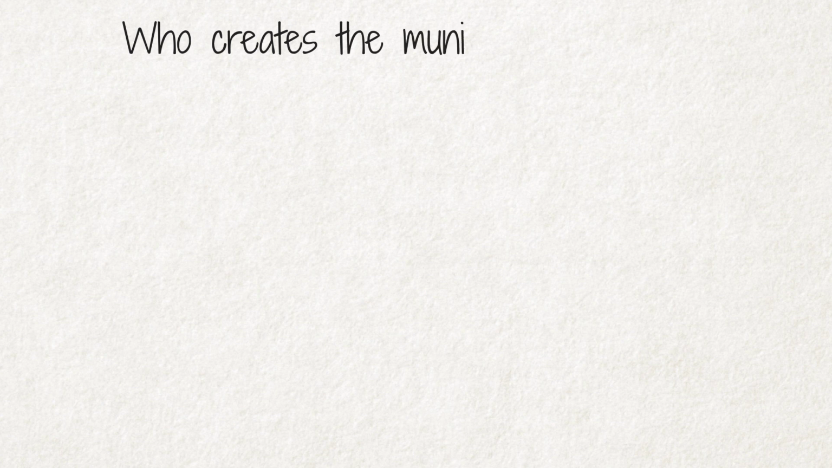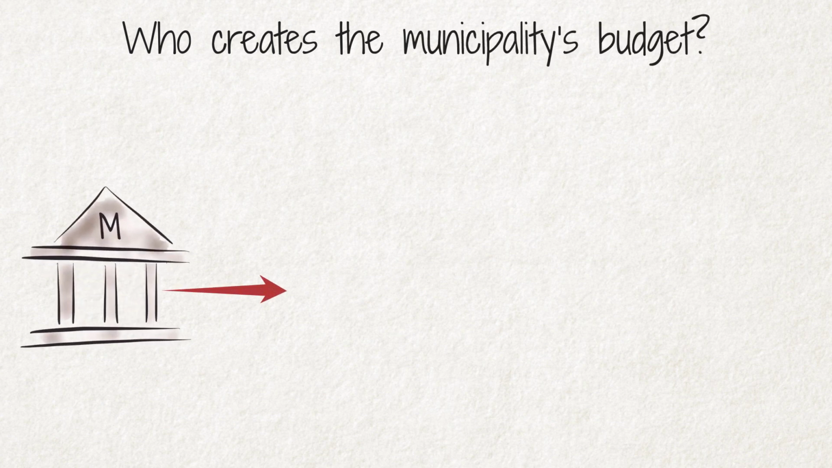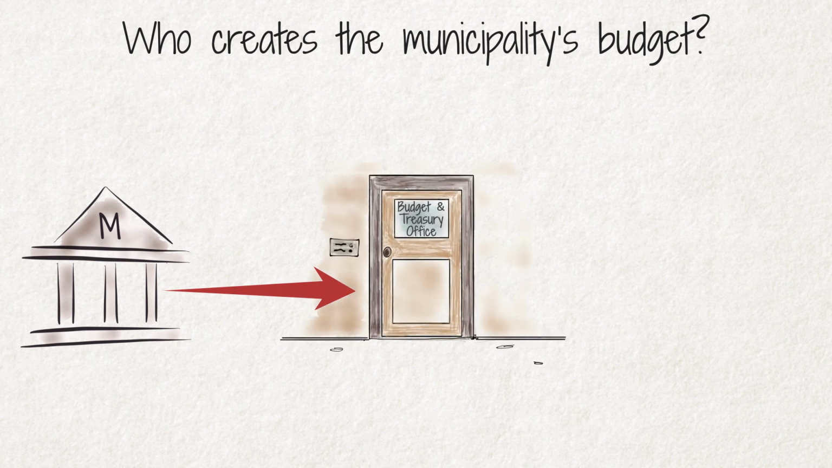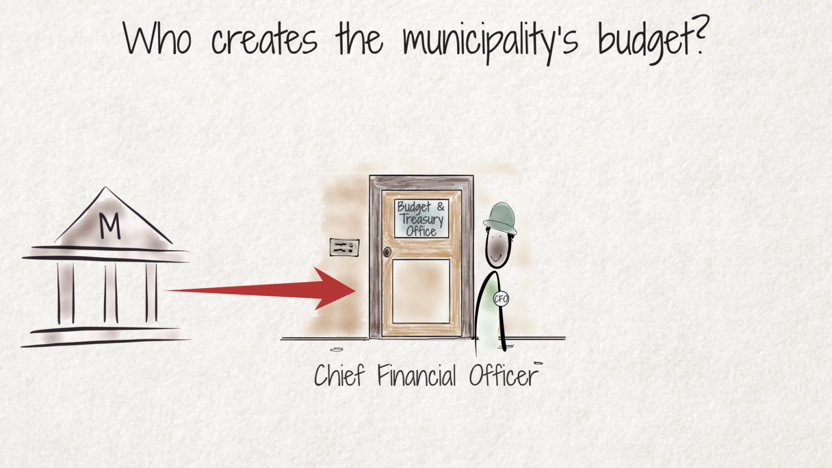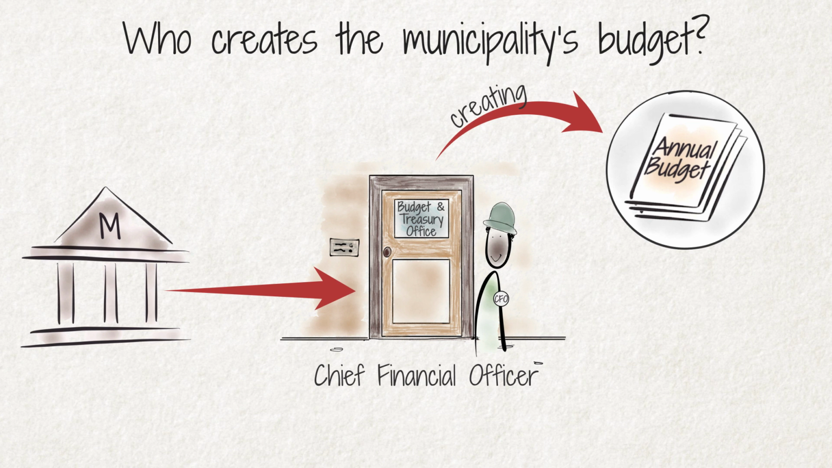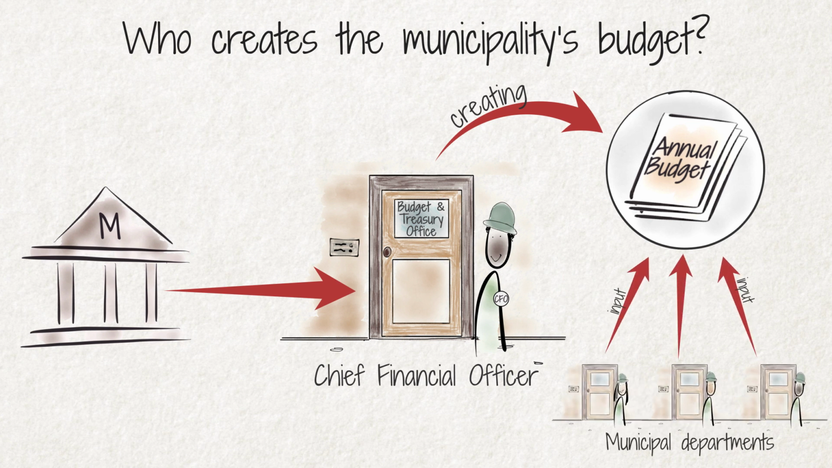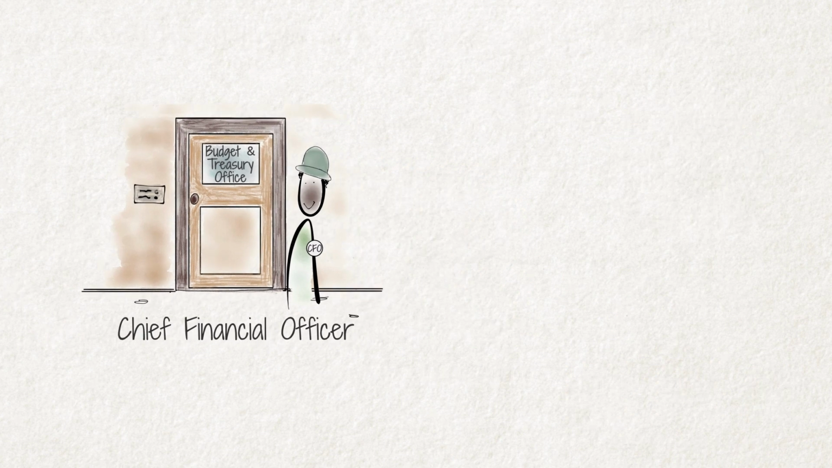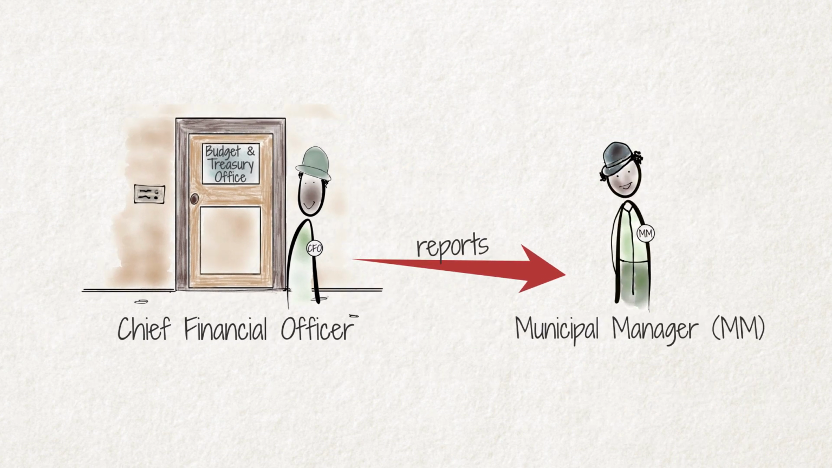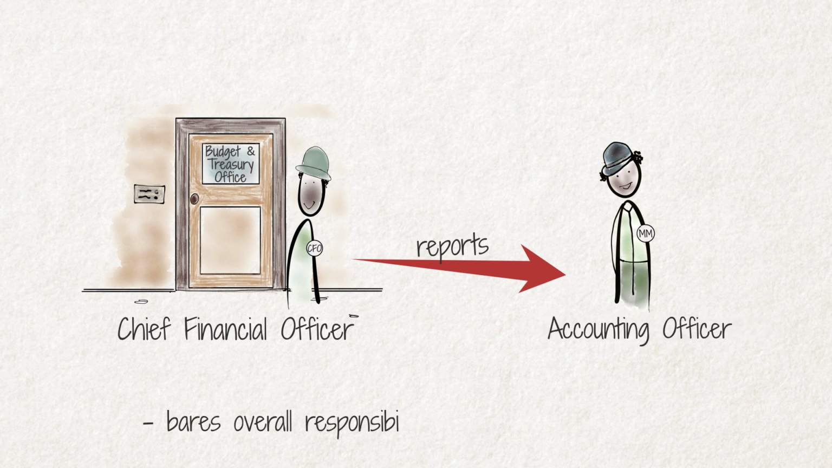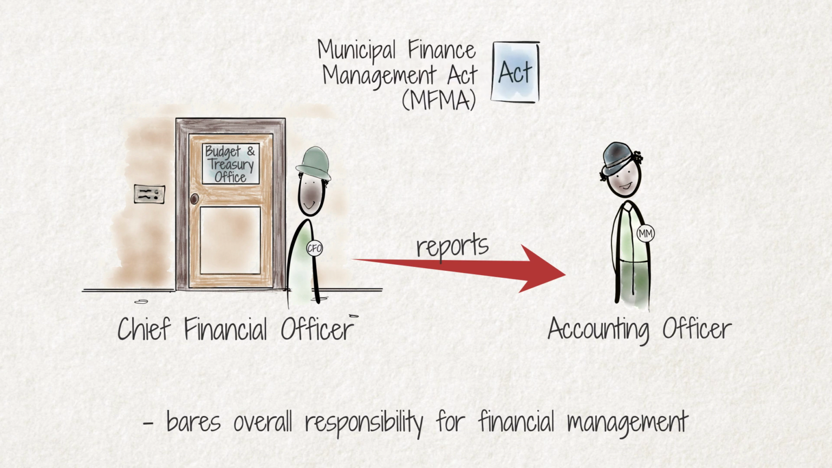Who creates the municipality's budget? Every municipality has a budget and treasury office under the control of the municipality's Chief Financial Officer, the CFO. This office is primarily responsible for creating the annual budget, but with detailed input from all municipal departments. The CFO reports to the municipal manager, the MM, who, as the municipality's accounting officer, bears overall responsibility for the municipality's financial management under the MFMA.